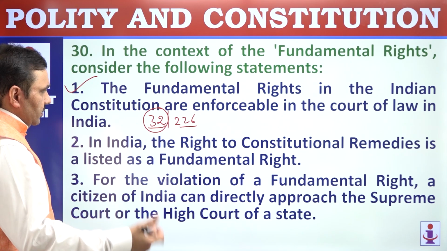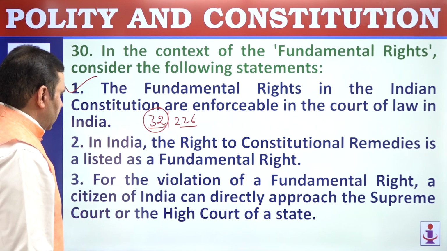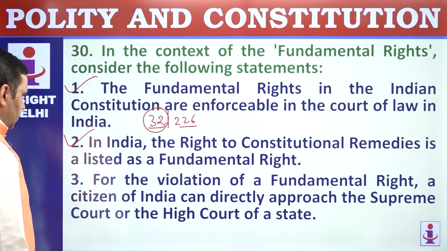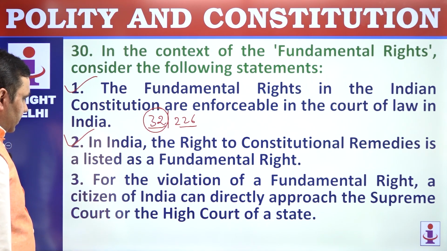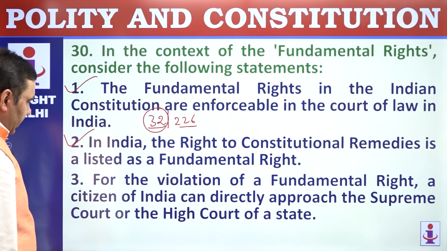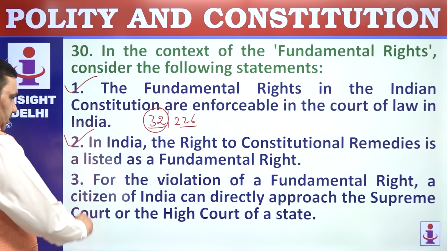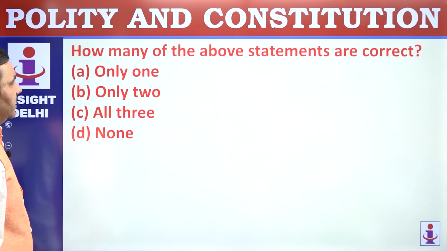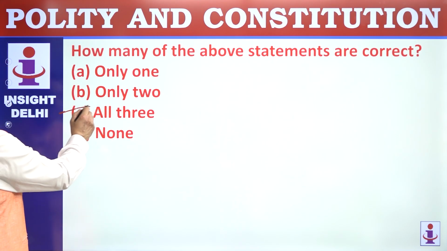In India, the right to constitutional remedies, that's Article 32, is a part of fundamental rights, and the most important part of fundamental rights, in fact. That's the soul of fundamental rights. For the violation of a fundamental right, a citizen can directly approach the Supreme Court or High Court. These are the provisions, perfectly correct. How many are correct? All the three.